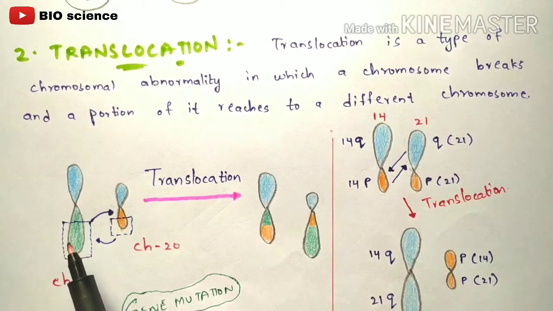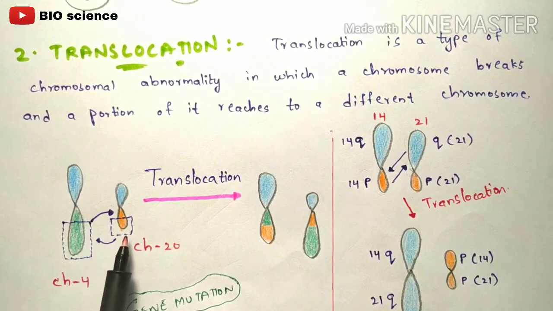So let us consider this is your 4th chromosome. And this is the mark which I have highlighted with blue ink. Let us consider this as a particular gene segment. And in the same way, in this chromosome number 20 also, there is a particular gene segment.